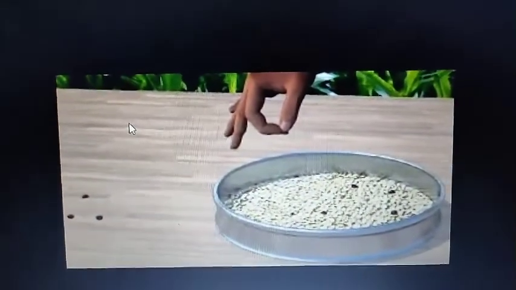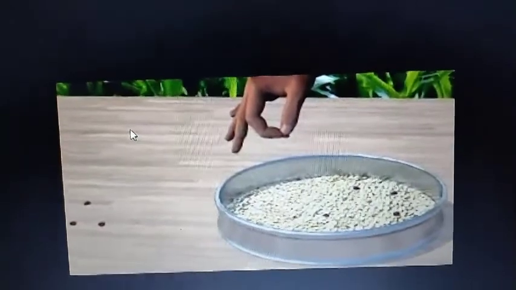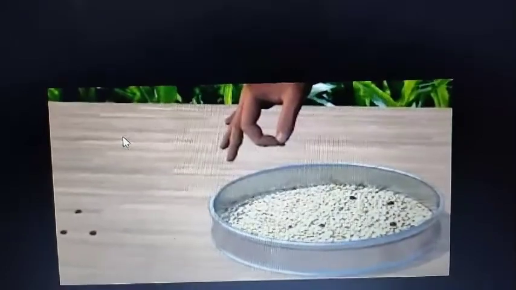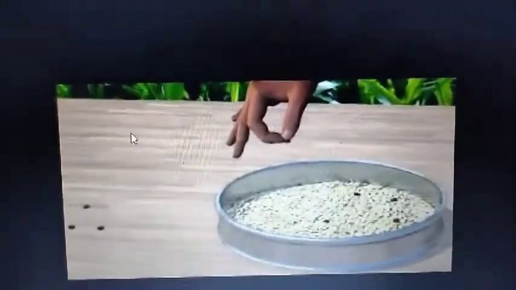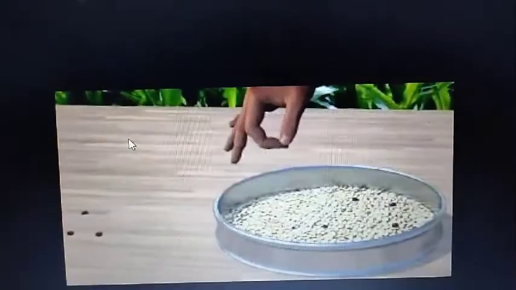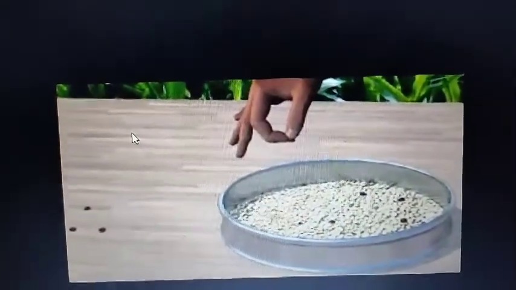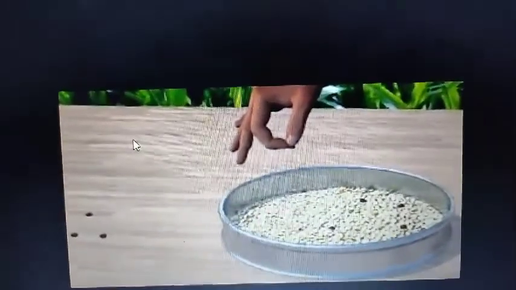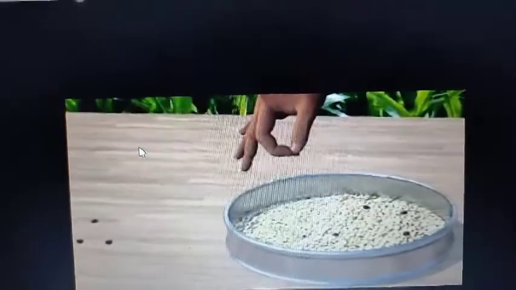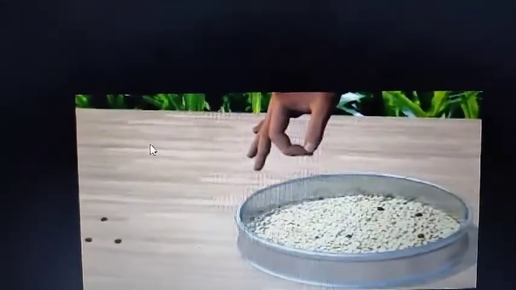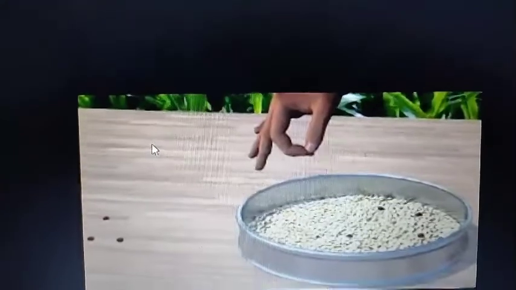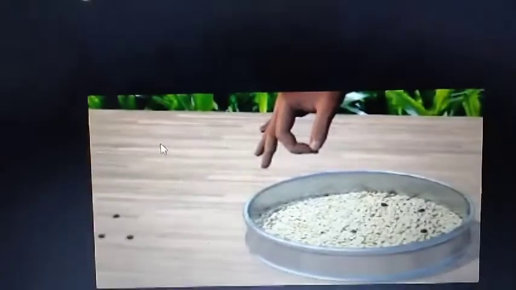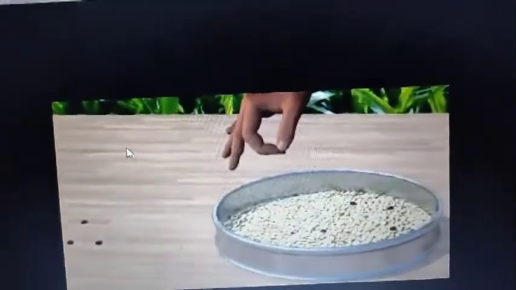The unwanted material which is present in smaller quantity, like if in dal the unwanted material is present, then we are going to pick those unwanted materials from dal and separate them. We clean pulses, wheat, rice, which may contain small pieces of stones, and sometimes insects also, and we remove them by hand picking.